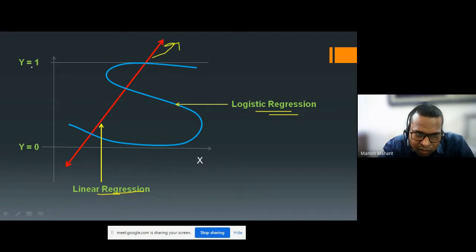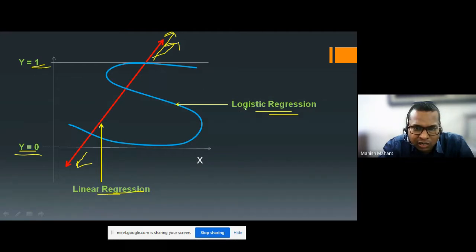We have the upper value, y equal to 1, and the lower value, y equal to 0, but our linear regression slope exceeds that maximum parameter and also goes below the minimum parameter. So this is the linear regression model.